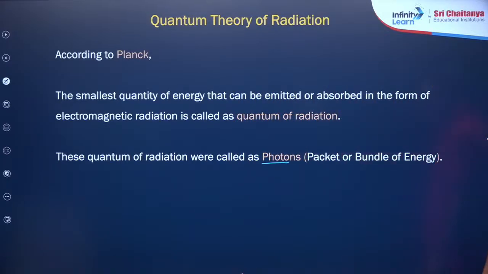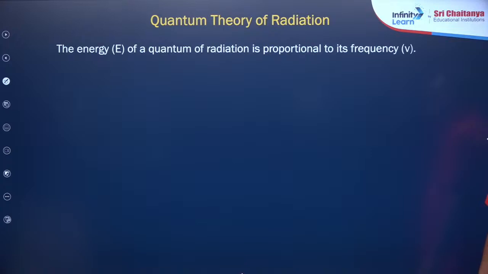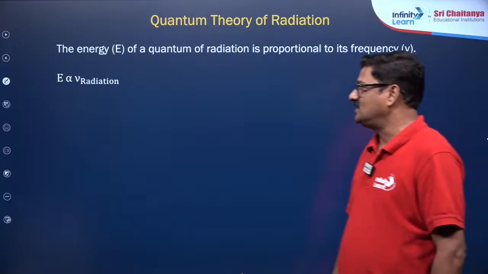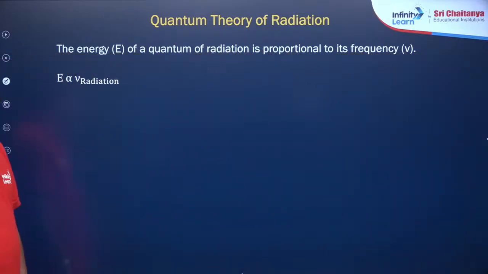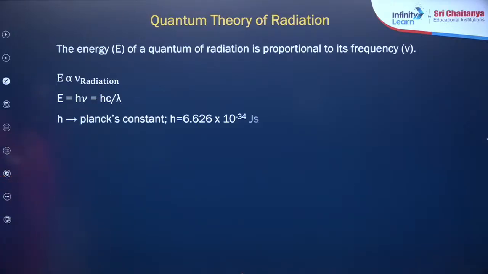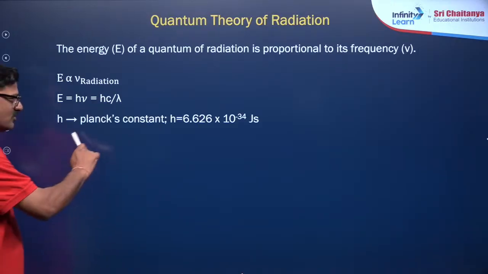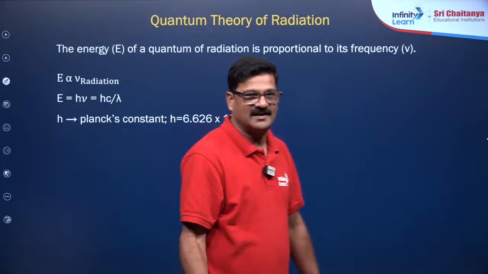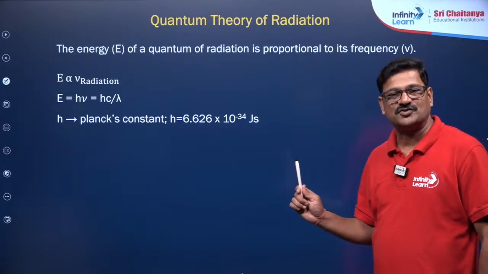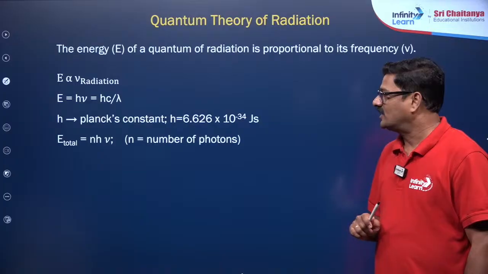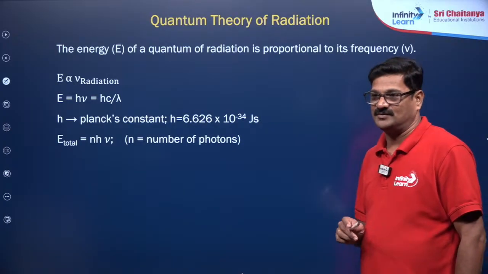Also see here the energy of quantum and its relationship with frequency: E is directly proportional to the frequency of radiation, and E is equal to h nu or hc by lambda, that we already discussed. h is equal to Planck's constant, its value is 6.626 into 10 power minus 34 joule second, SI units. E total is equal to n h nu.